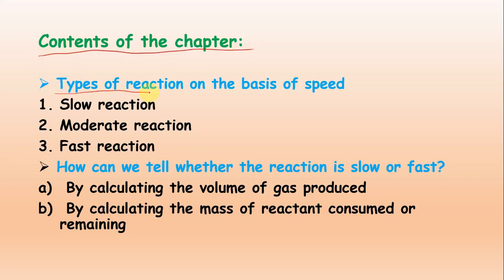Number 1, types of reaction on the basis of speed, like slow reaction, moderate reaction or fast reaction. Then the second point which we will discuss in this chapter is how can we tell whether the reaction is slow or fast, by 2 main points. Number 1, by calculating the volume of gas produced. Second, by calculating the mass of the reactant consumed or remaining. These are the 2 points.